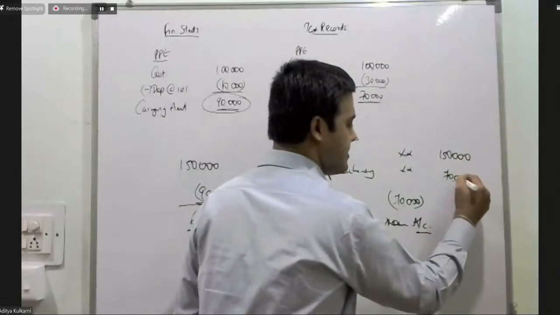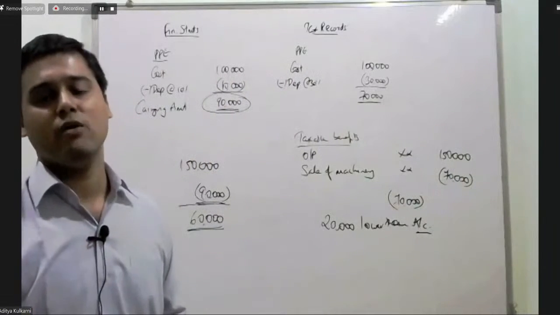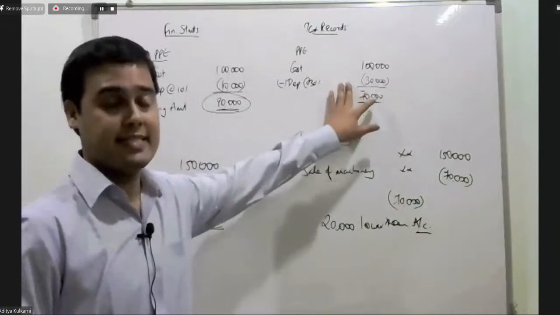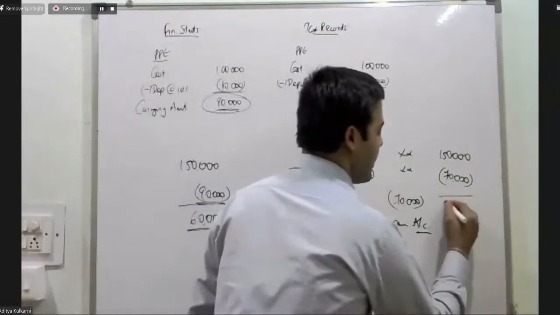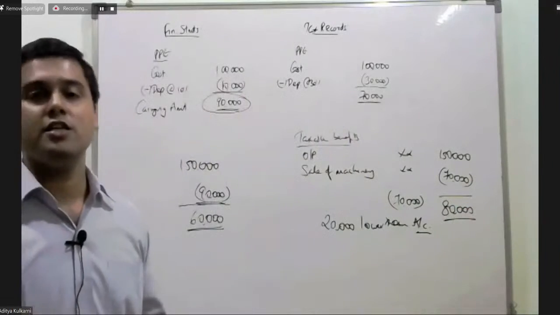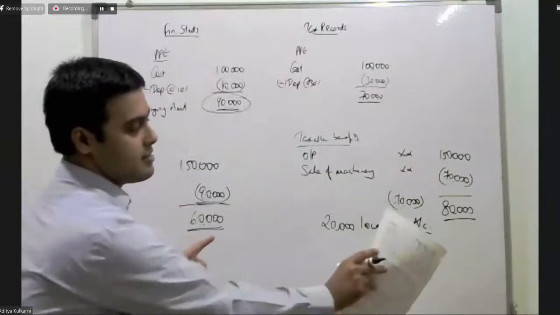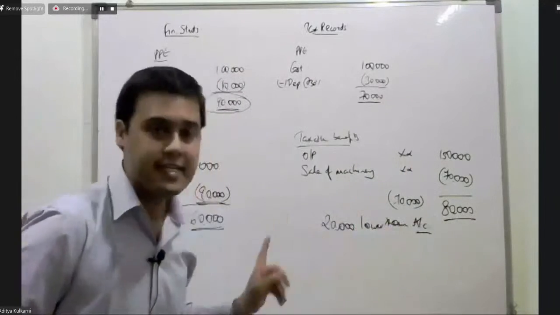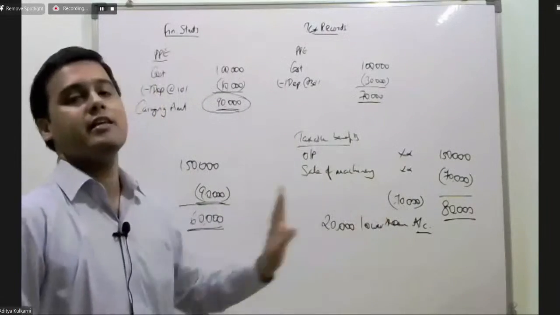1,50,000 minus 70,000 only you can deduct. You can deduct only 70. Why? Because you already got the excess claim of 30,000 depreciation. So 1,50,000 minus 70. In the future, you will be assessed to tax on the profit of 80,000. So what is the additional tax you are paying? Additional tax you are paying on 20,000 rupees.